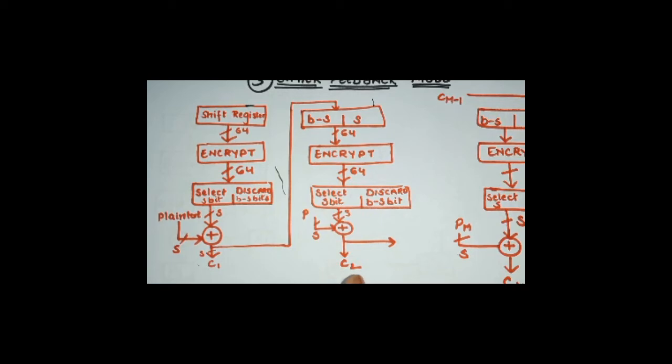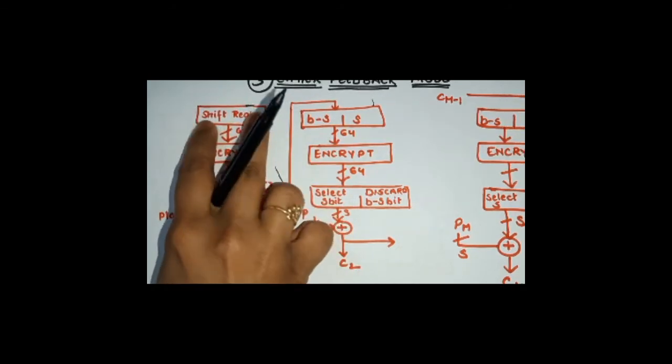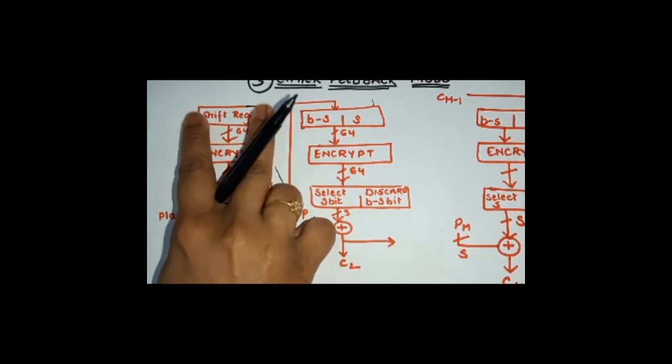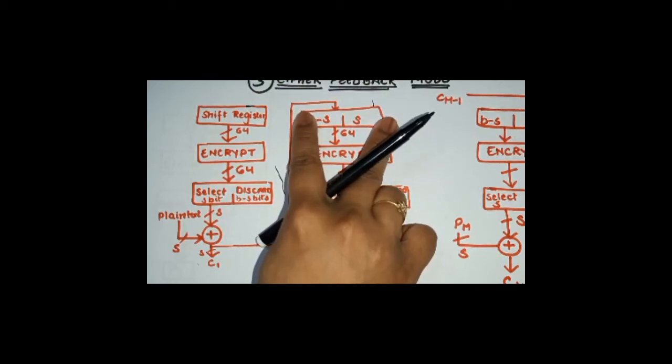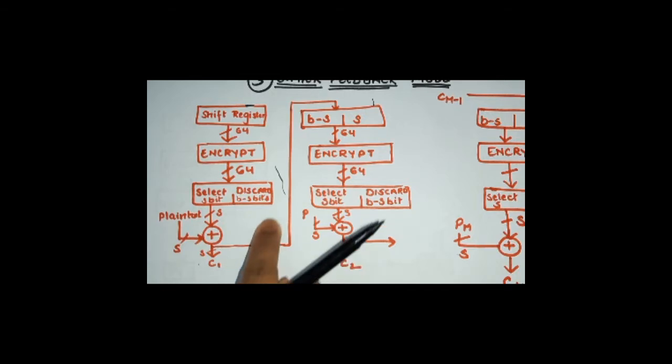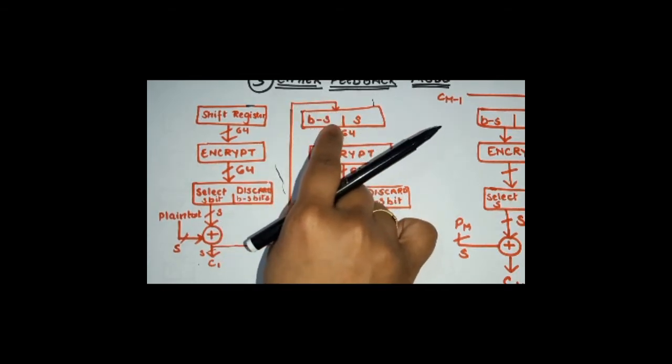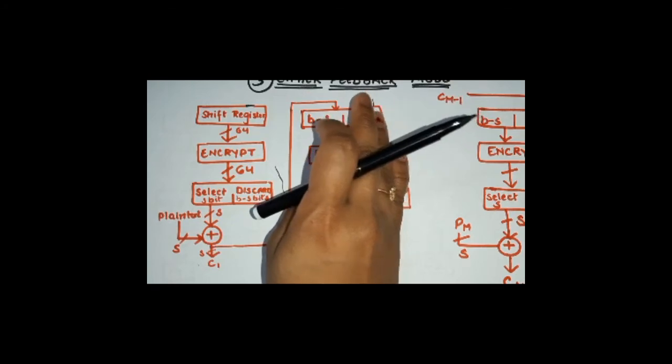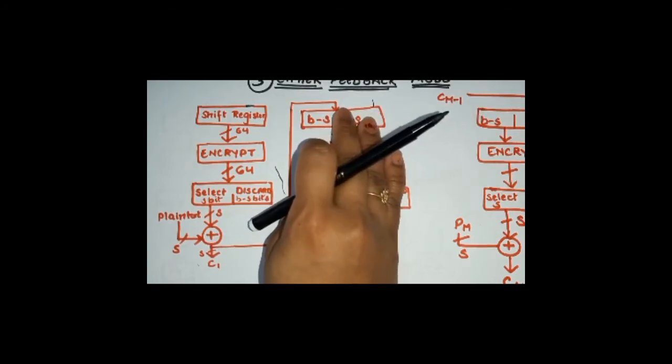So whatever is the value in the shift register, this is going to be here as it is, and we are just going to feed the cipher block into the next shift register and shift the current value of the shift register.